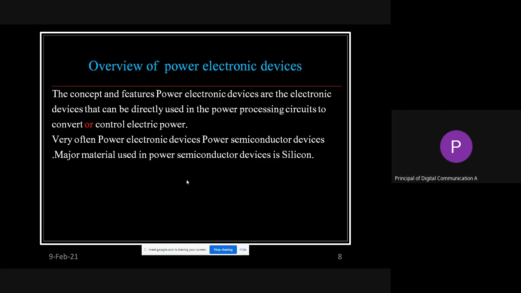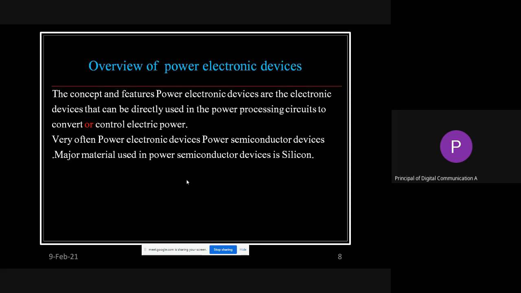So the parameters or characteristics have to be enhanced, and that is the requirement of power electronic devices, and that is what is written over here. That is, it can be used in AC, to convert from voltage to current, or to control the current or the voltages. Various modes and methods are there. By using these components, you can either convert or control the respective electric power.